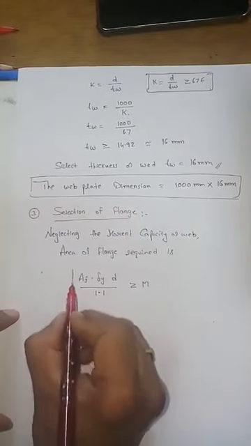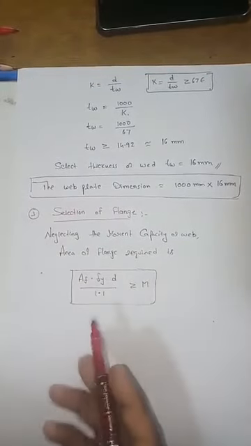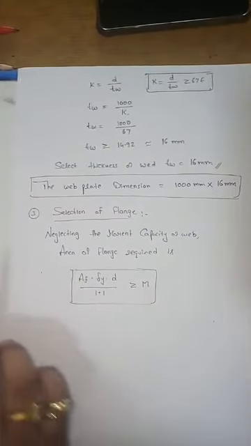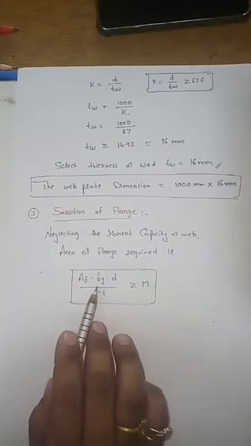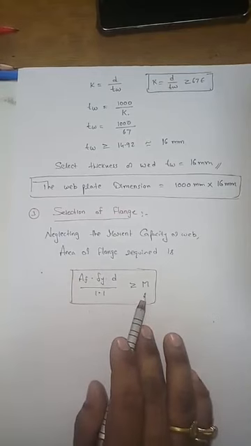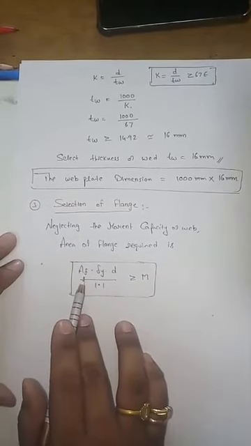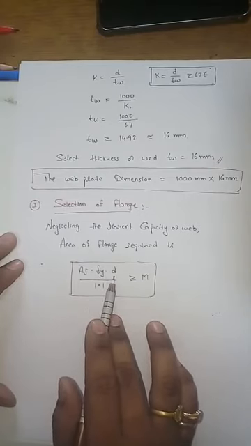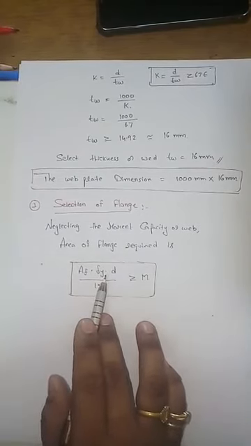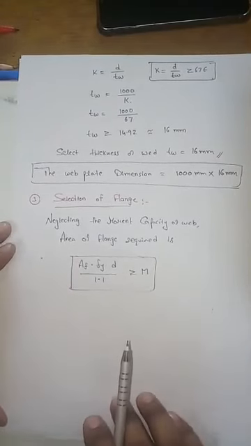So through this only you are going to calculate the selection of flange. Here we are just equating the moments. This is the moment that should be carried by the flange. This moment capacity of the flange should always be greater than or equal to the moment applied. You can also compare the units. Area is in mm square, yield strength in Newton per mm square, depth in mm. So the value is Newton into mm, which should be greater than or equal to Newton into mm. This is how we are going to check the things.